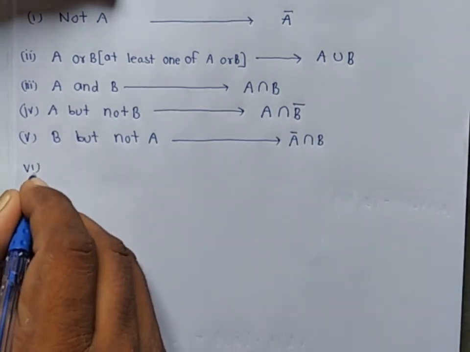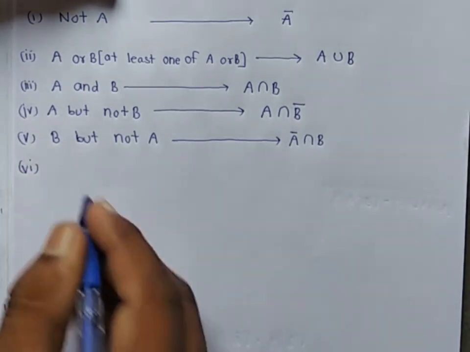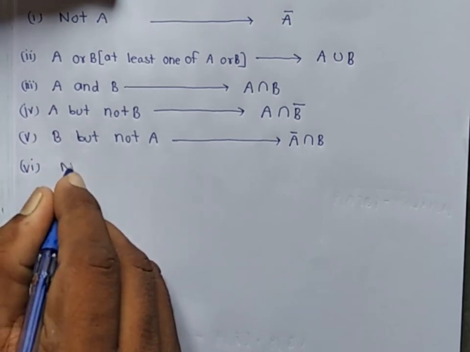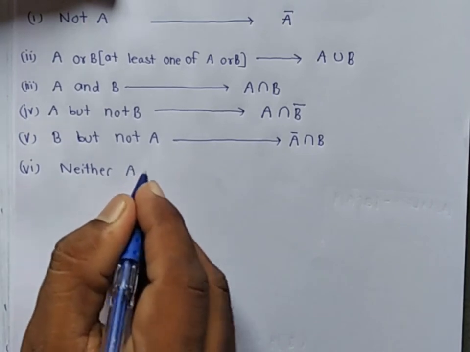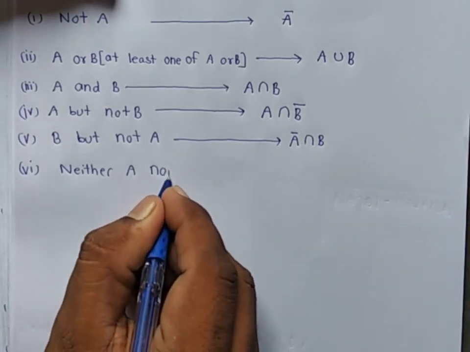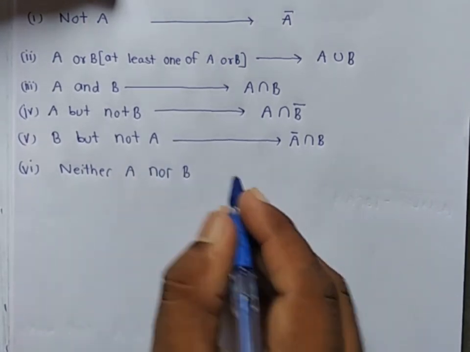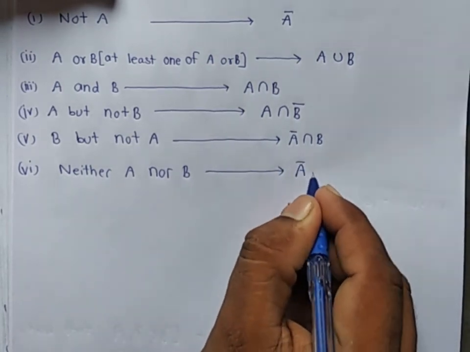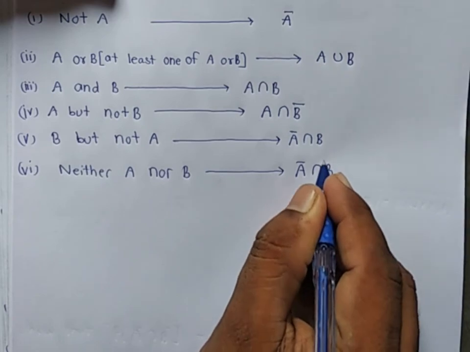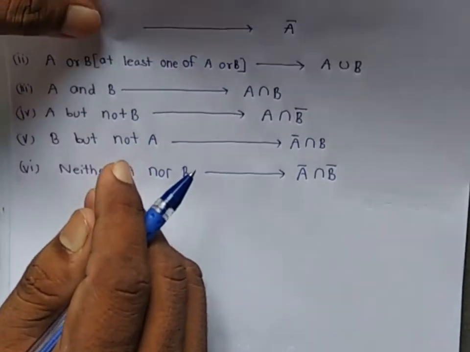Sixth is neither A nor B, then it is equal to A bar intersection B bar, neither A nor B.